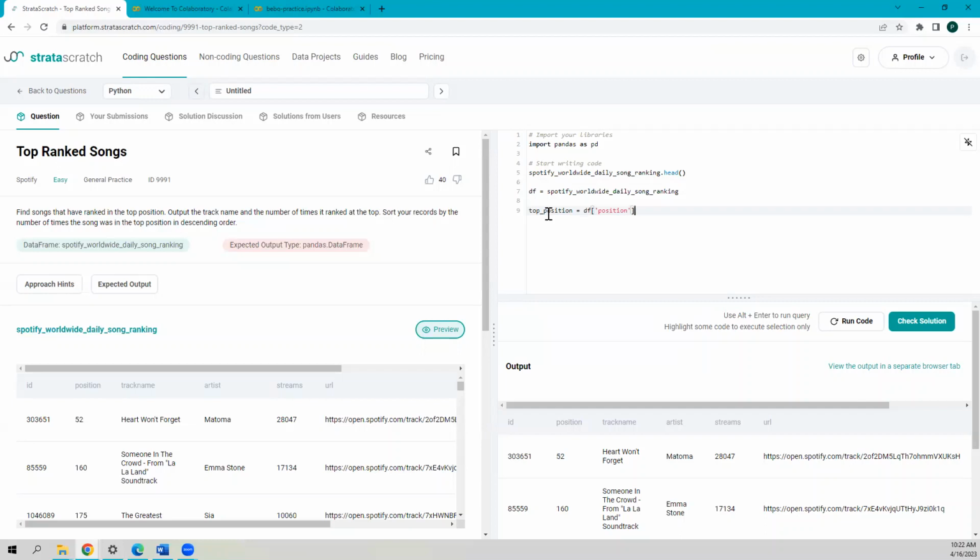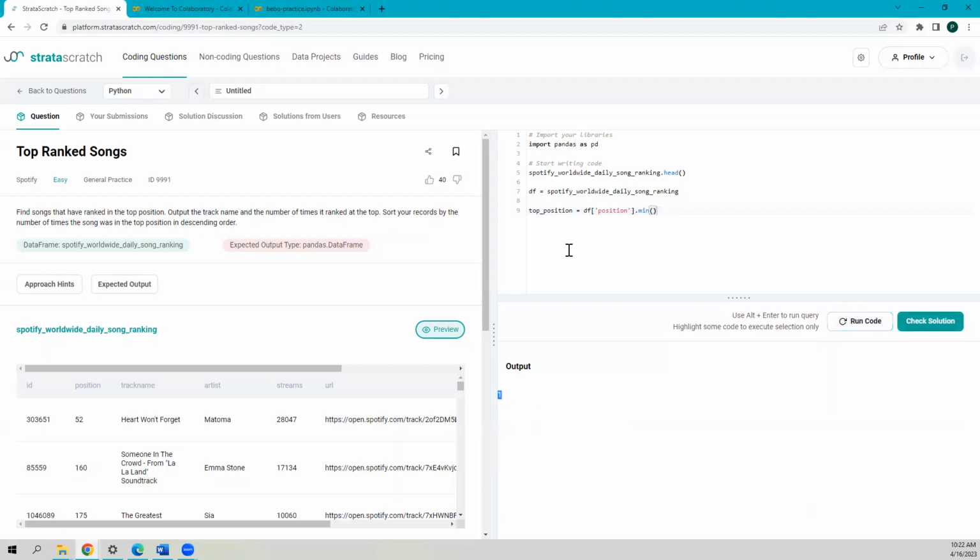You could have written it as equals to 1, but for this tutorial, I'm going to use a min function so that it selects the minimum position, which is 1. Now if you run the code, you see the output is 1. So we have located our minimum position.